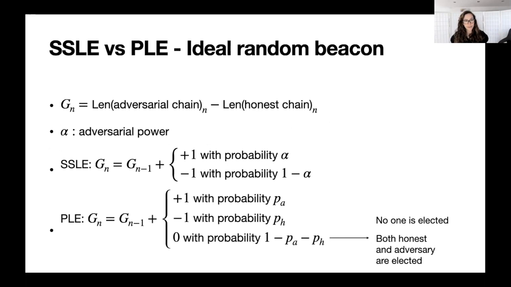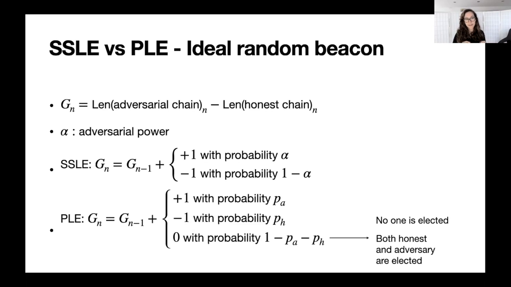Okay, so now let me get to the actual analysis. Inspired by other papers, other analyses, we consider the gap of the protocol, which is defined as on my slide, which is the length of the adversarial chain minus the length of the honest chain. It is straightforward to see that the adversary will win the private attack if and only if the gap is strictly positive. Also, it should be quite straightforward to see that the gap is a random walk.